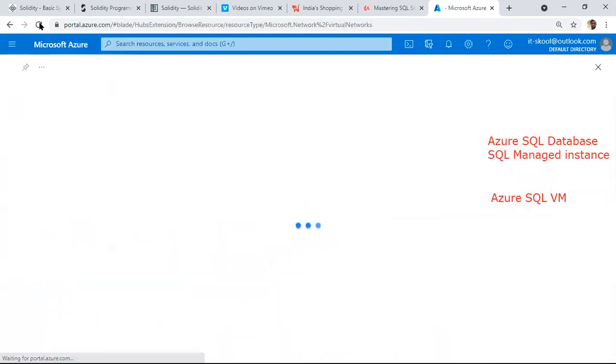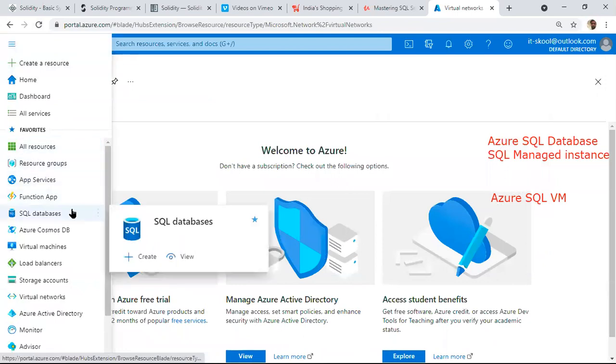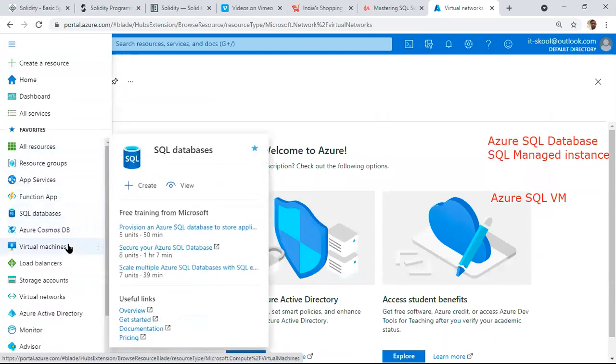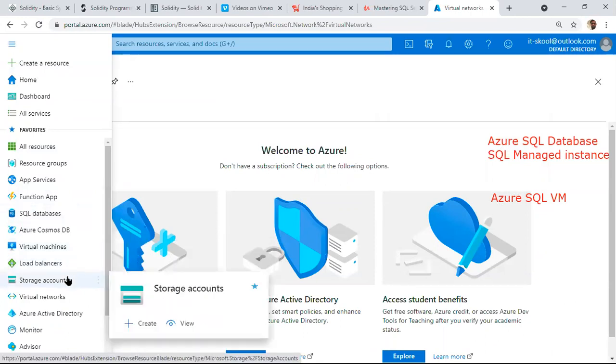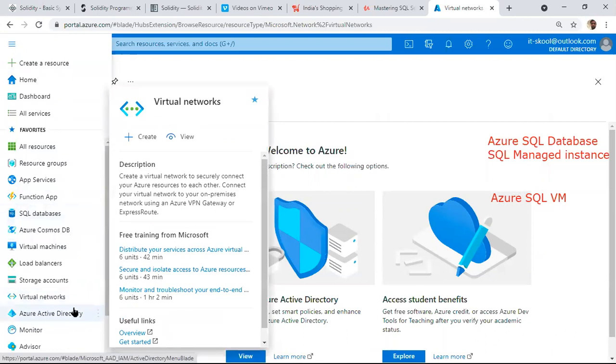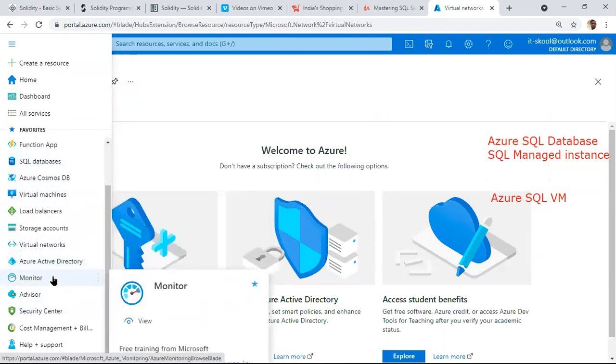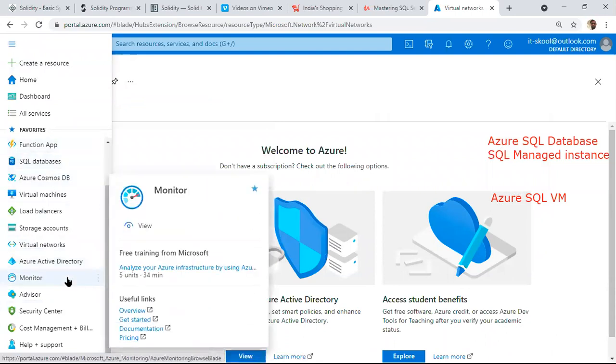But as a Microsoft SQL DBA, we have to work with SQL databases, virtual machines, and storage accounts. Briefly, we need knowledge of virtual networks, Azure Active Directory, and monitoring and automation services. These five, six services we need here for SQL DBAs.